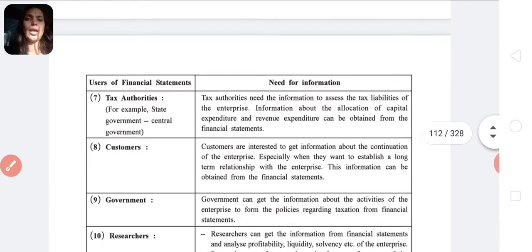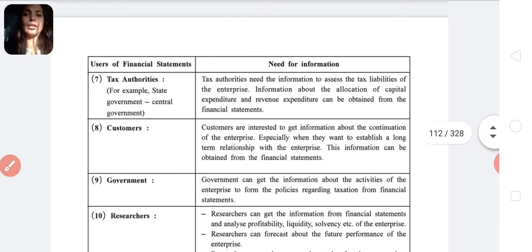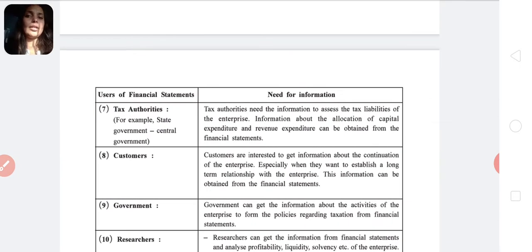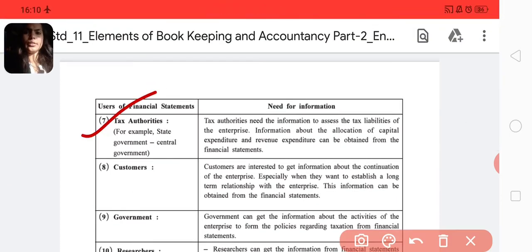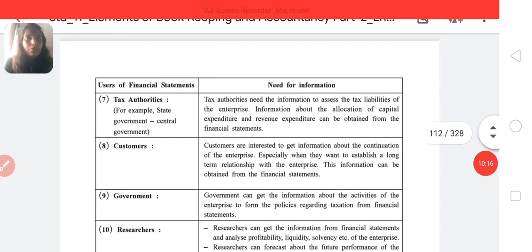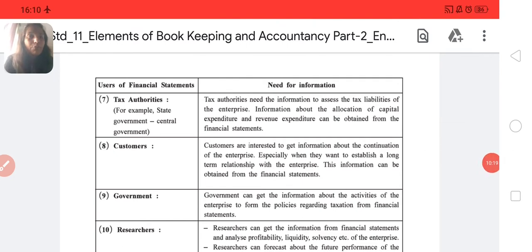Next we have tax authorities. We know that tax authorities need financial statements. The tax authority needs the information to assess the tax liability of the enterprise. Information about the allocation of capital expenditure and revenue expenditure can be obtained from the financial statement. So the tax authority needs financial statements.